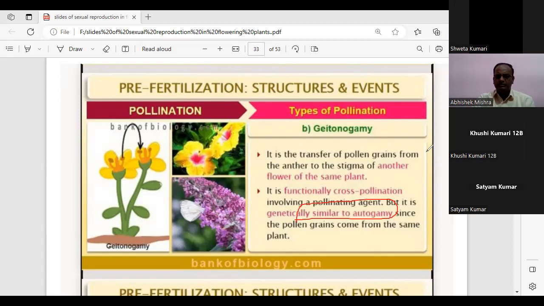Okay, Shweta, unmute yourself. Yes, sir, because the flowers are of the same plant. Flowers are of the same plant. So you are supporting which statement? That it is functionally cross-pollination, or genetically similar to autogamy?